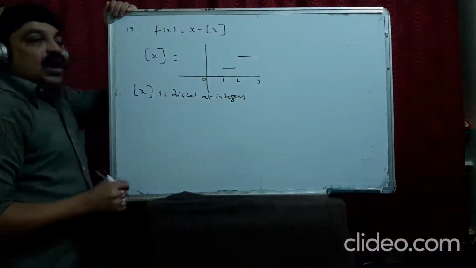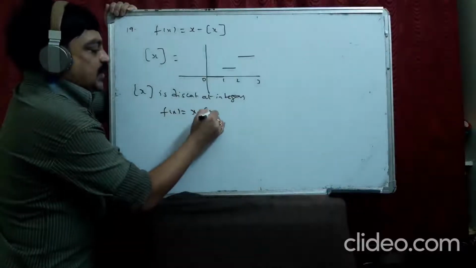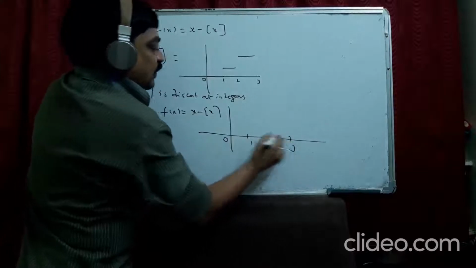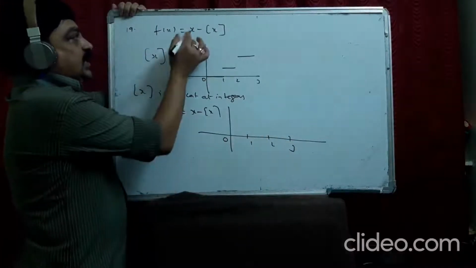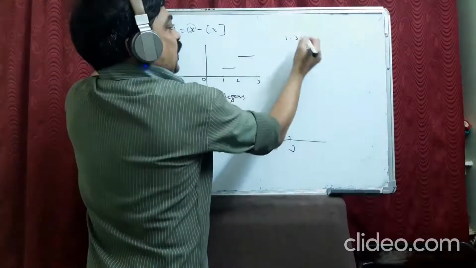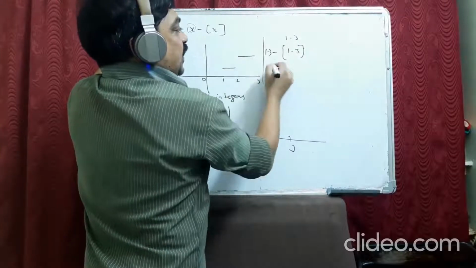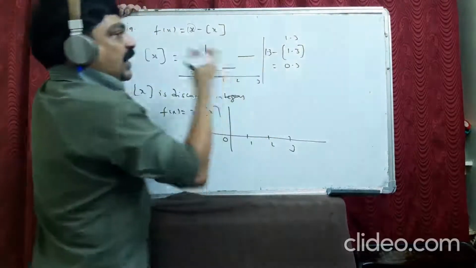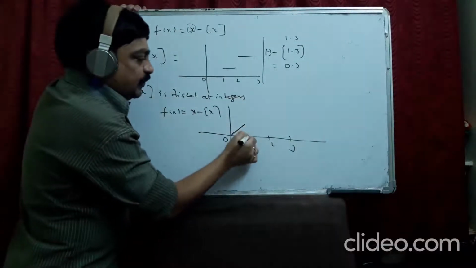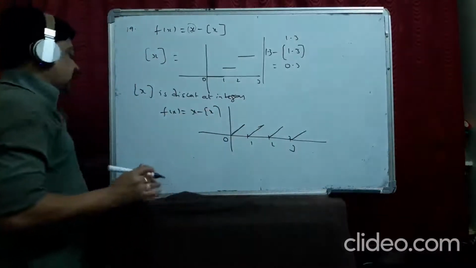You know how the x minus step x graph will be? X minus step x, it will be like 0, 1, 2, 3. X minus step x means, this is an integer, and suppose if you take a non-integer, 1.3, 1.3 minus step of 1.3 will give us 0.3. So the values always lie between 0 and 1. So it will be like this. This is the graph of x minus step x.